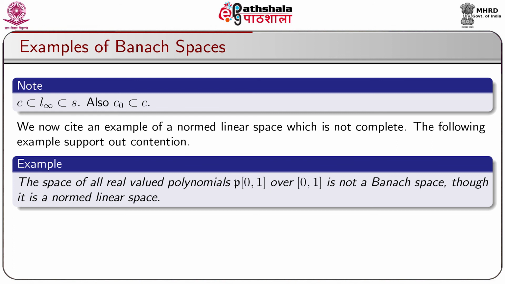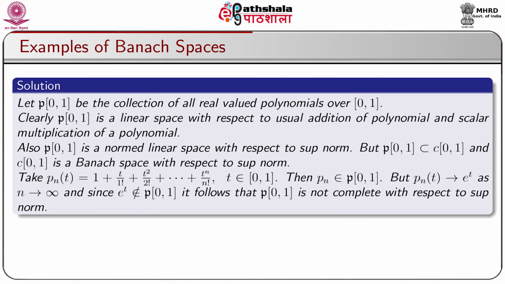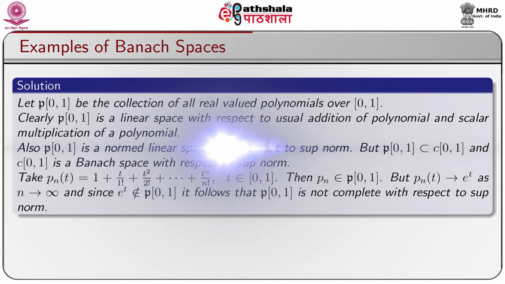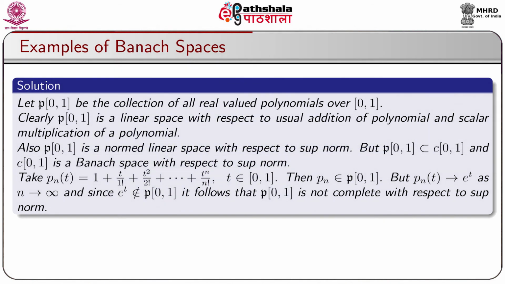The space of all real valued polynomials, curly P[0,1], over the closed interval [0,1] is not a Banach space, though it is a normed linear space. Let curly P[0,1] be the collection of all real valued polynomials over the closed interval [0,1]. Clearly, curly P[0,1] is a linear space with respect to usual addition of polynomials and scalar multiplication of a polynomial. Also, curly P[0,1] is a normed linear space with respect to sup norm, but curly P[0,1] is a subset of C[0,1] and C[0,1] is a Banach space with respect to sup norm.